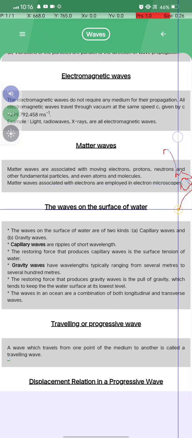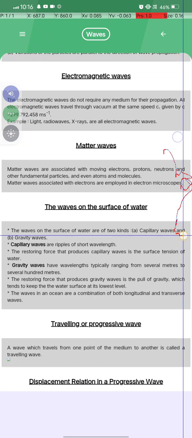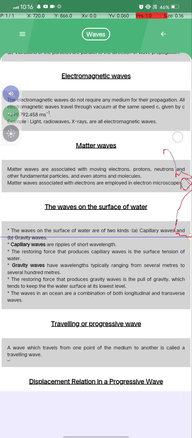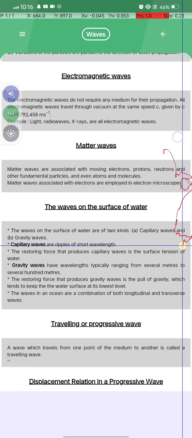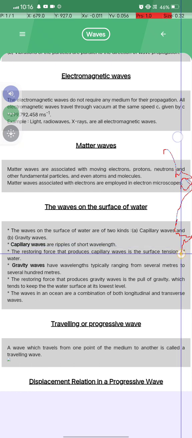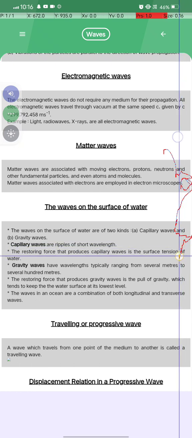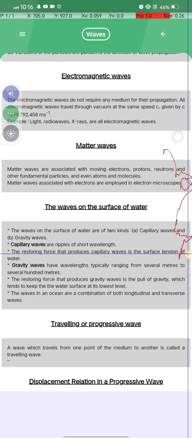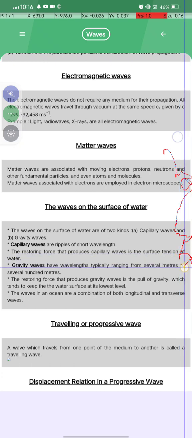The waves on the surface of water. The waves on the surface of water are of two kinds: first is capillary waves and second is gravity waves. Capillary waves are ripples of short wavelength, and the restoring force that produces the capillary waves is the surface tension of the water. Gravity waves क्या होता है?